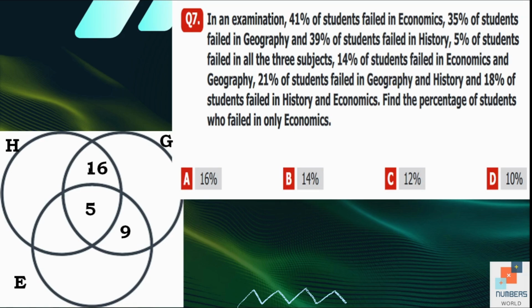Now 18% of students failed in history and economics. So this is the common area. 5 already failed in all. So remaining are 13. So 13 plus 5 is equal to 18.